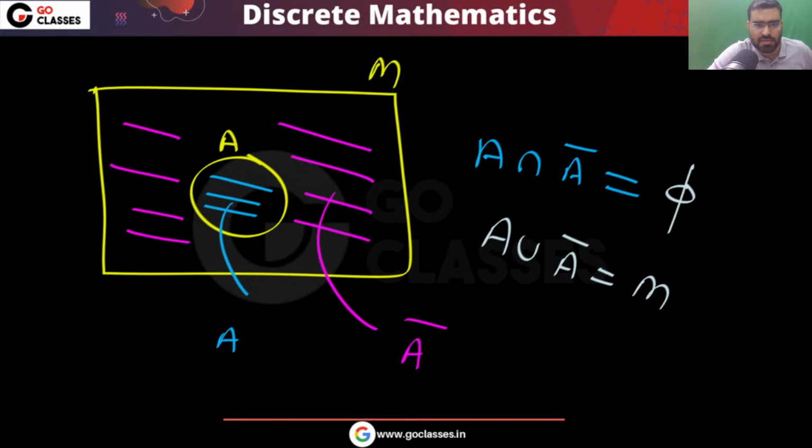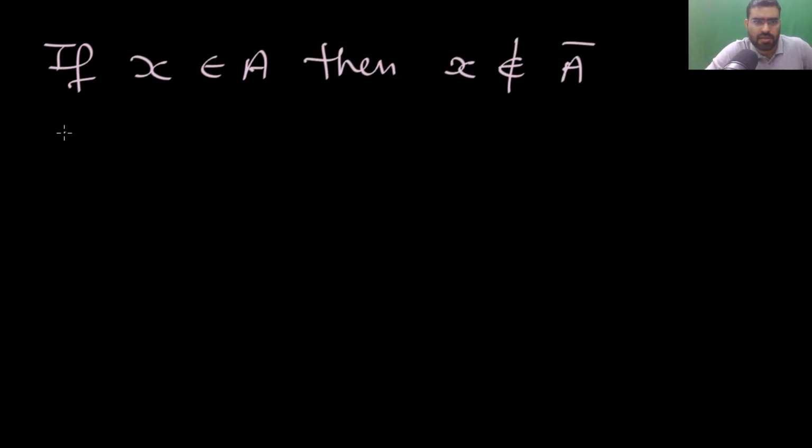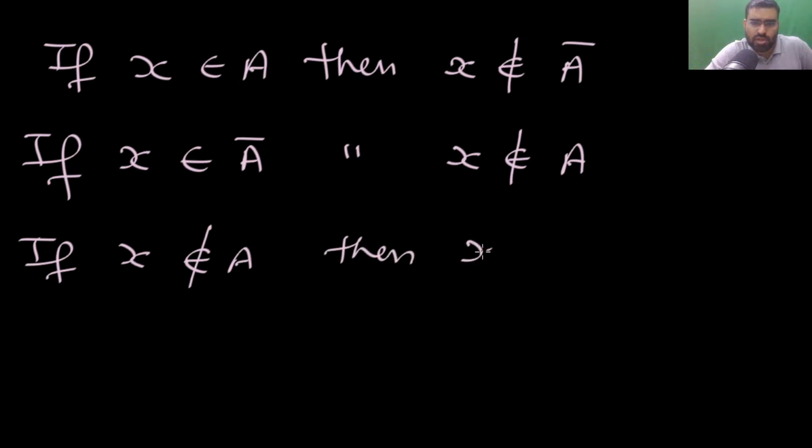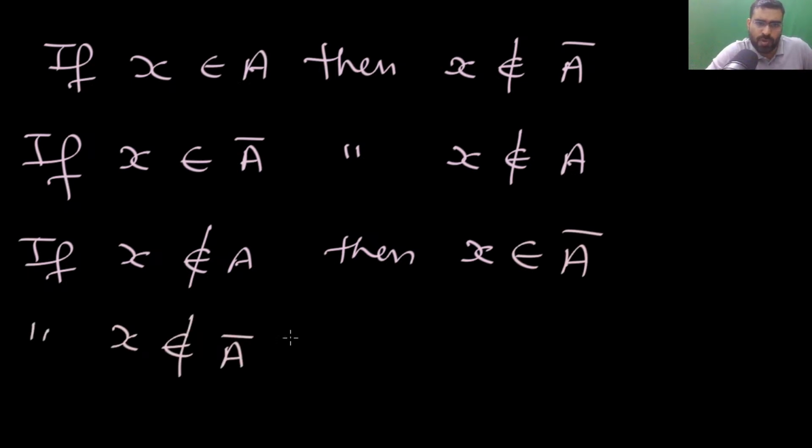Okay, so very easy. You can easily see that if X belongs to A, then X does not belong to A complement, right? Similarly, if X belongs to A complement, then X does not belong to A. And if X does not belong to A complement, then definitely it will belong to A, right?